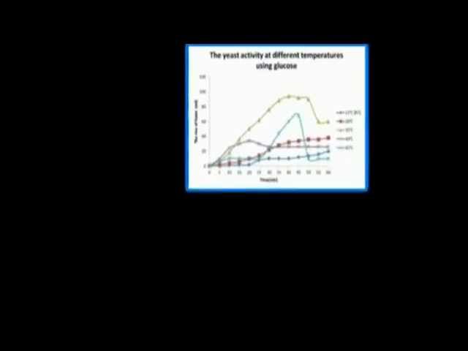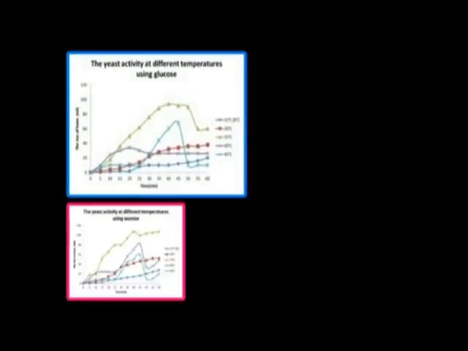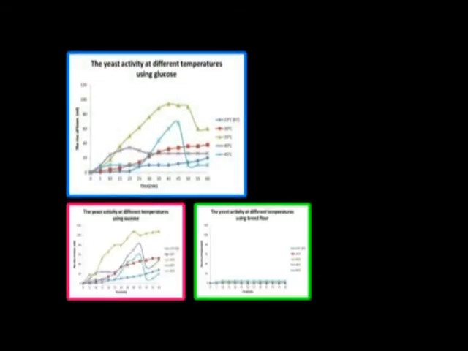Here are the three graphs representing glucose, sucrose, and bread flour. Glucose showed a similar trend for most temperatures, but at 40 degrees Celsius, the rise of foam stopped probably because of error. For bread flour, we can only observe an insignificant increase for 35, 40, and 45 degrees Celsius, and even no changes for 22 and 30 degrees Celsius.